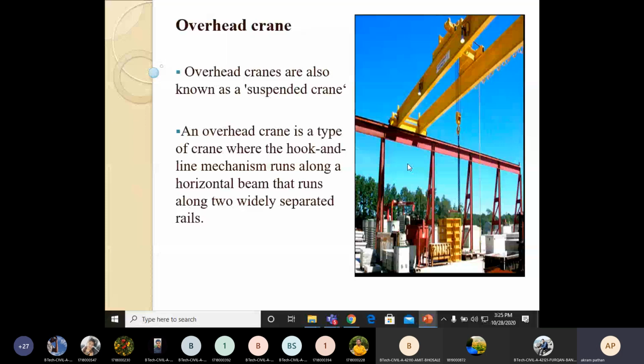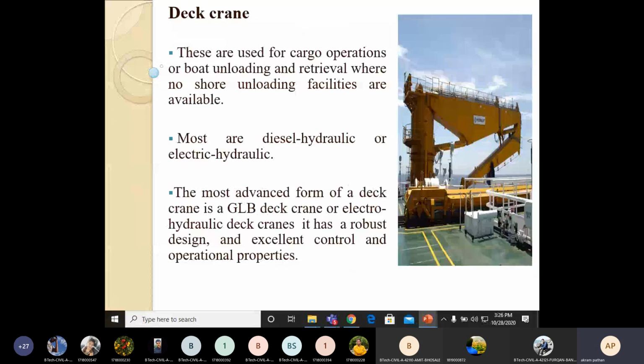In the case of loading and unloading goods from a ship, for example if you want to export goods from India to a foreign country, for shipping, export or import of goods by ship, to load and unload the goods on the ship, we can use this deck crane. So this is the best crane for loading and unloading goods on a ship.